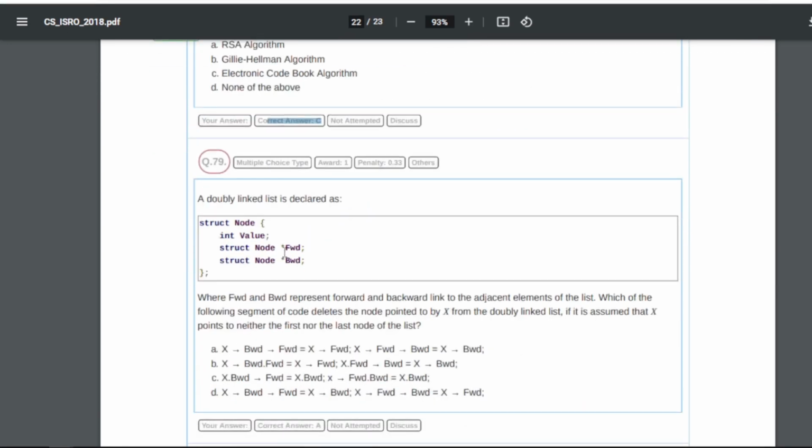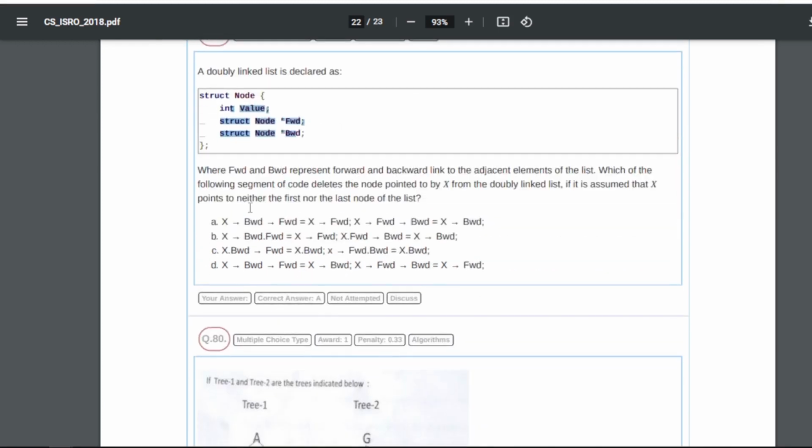79 is: a doubly linked list declared as this, right? Where forward and backward represent forward and backward links to the adjacent elements of the list. Which of the following segments of code deletes the node pointed to by X from the doubly linked list, if it is assumed that X points to neither the first nor the last node of the list? So for this our answer will be A, that is X of backward of forward equals X of forward, and X of forward of backward equals X of backward.